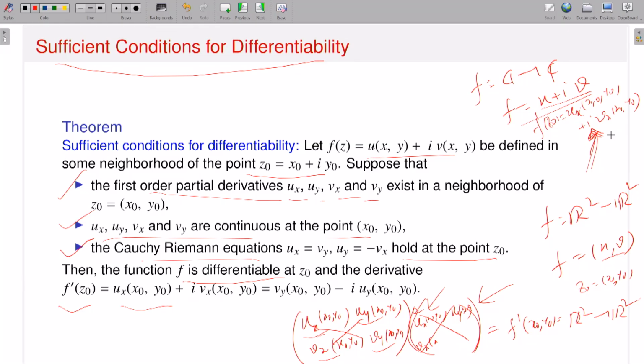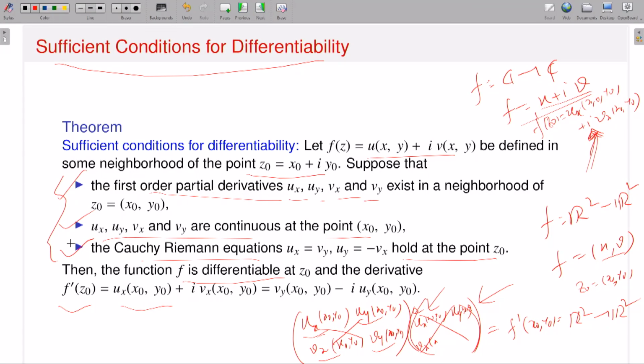I need something extra. What is that? The Cauchy-Riemann equations. Not only should ux, uy, vx, vy exist, they should satisfy these equations. So from 4 independent entries, or a 2 cross 2 matrix, it boils down to 2, because of the Cauchy-Riemann equations. That's the major difference.